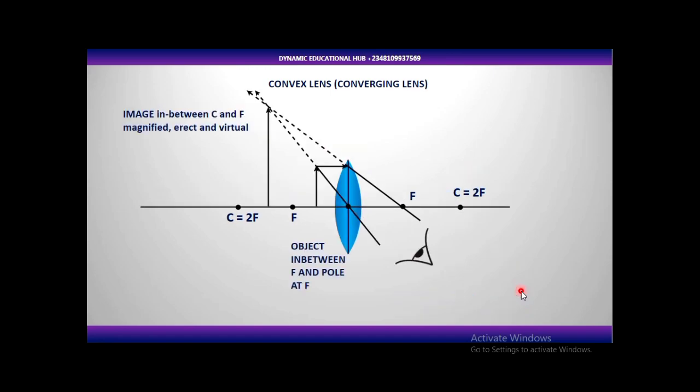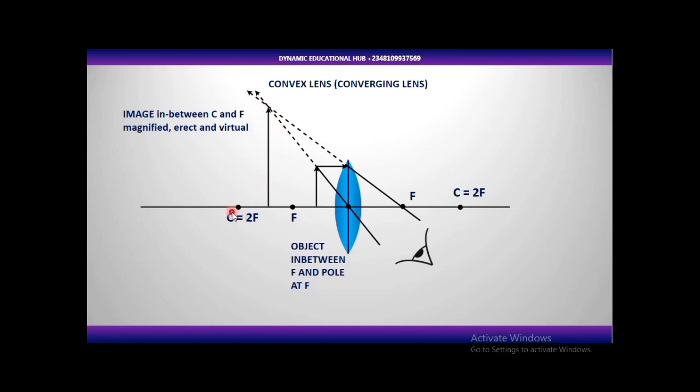You can see it inverted. The next one: when the object is placed between the center of curvature and the focal length, we are going to have a magnified image. When an object is in between the focal length and the pole, the image will be magnified,